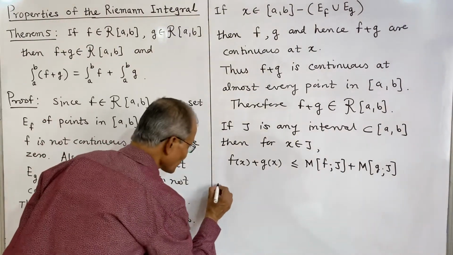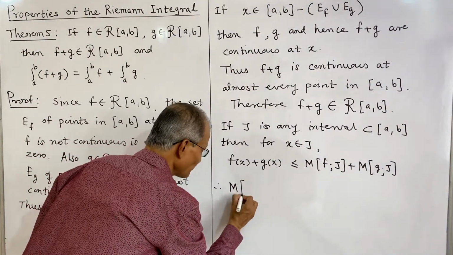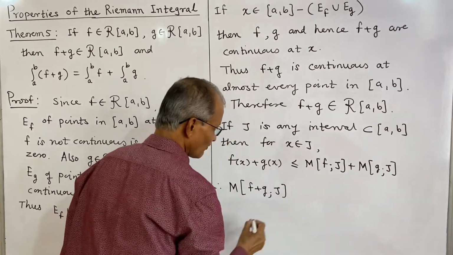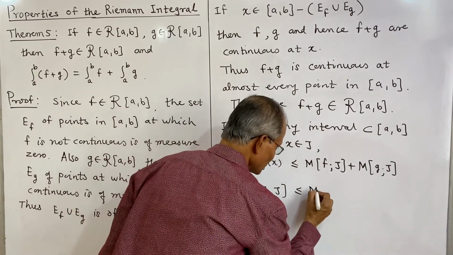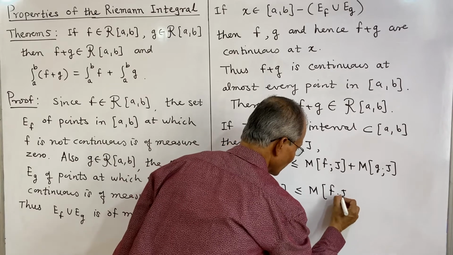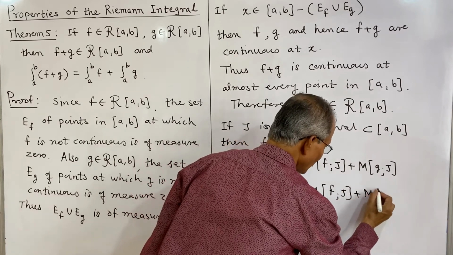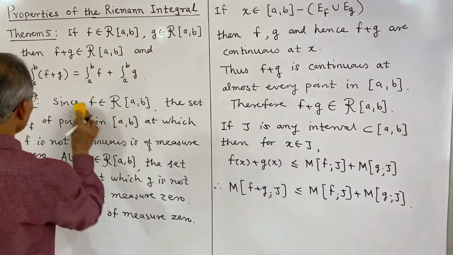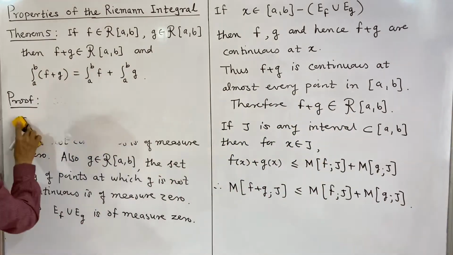Therefore the maximum of f plus g over this interval J will also be less than or equal to the maximum of f over the same interval J plus the maximum of g over the same interval J. Now this can be verified by taking some example.